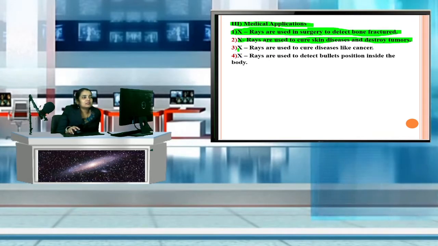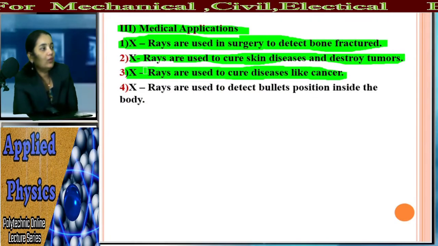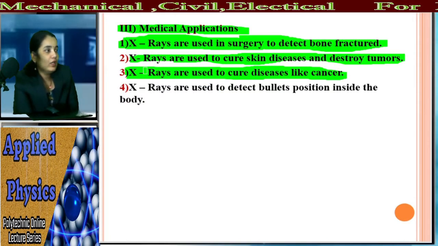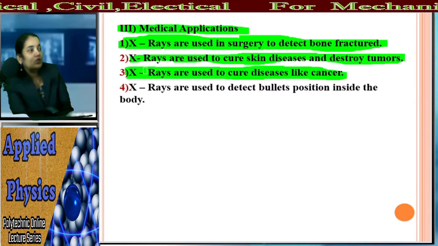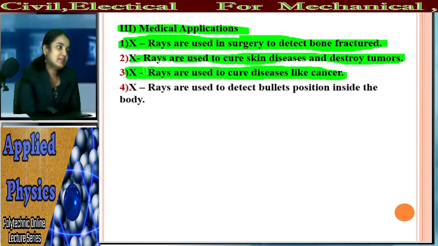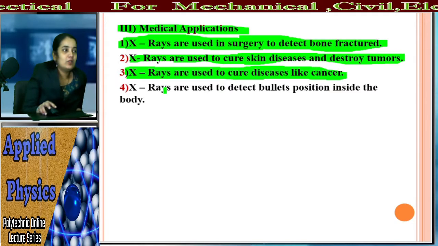And what is the third? X-rays are used to cure diseases like cancer. मी आताच बोलले होते की कॅन्सर मध्ये काय होतं की अनवॉन्टेड सेल्स जे आहेत. Cancer is the disease in which there is unwanted cell growth, and that unwanted cell growth can be stopped or can be destroyed. Unwanted cells can be destroyed with the help of X-rays, and so the X-rays are used to cure diseases like cancer.